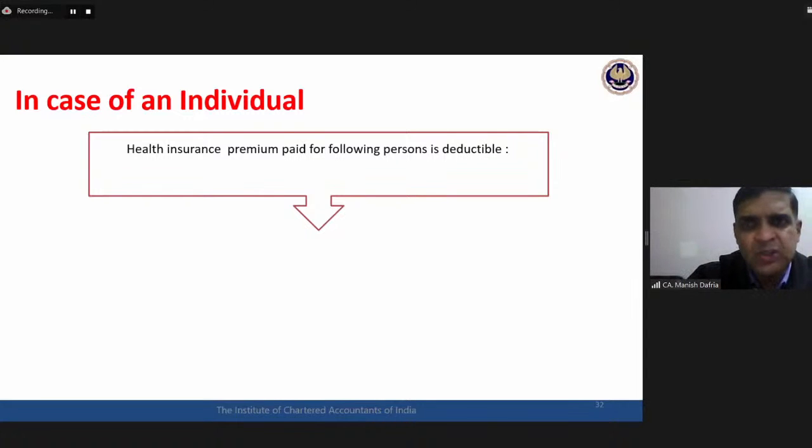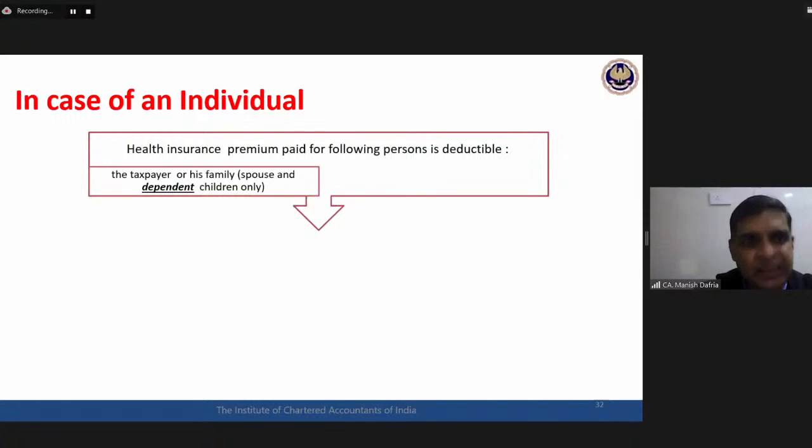In case of an individual, the first requirement is health insurance premium on the health of the following persons. On whose health can this mediclaim insurance, health insurance premium be paid by the individual? There are two categories. First category is assessee himself, spouse, dependent children.